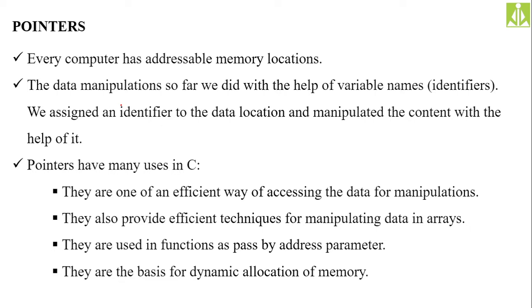We start with bits, then a collection of bits we call bytes, and a collection of bytes we call kilobytes, then megabytes, gigabytes. Then we have tera, peta. Likewise, we have different units to measure the computer memory, isn't it? Generally, when we say memory, we are talking about the primary memory. In your first unit we discussed what is primary and what is secondary memory. So whenever we say simply memory, we are talking about the primary memory of the computer.